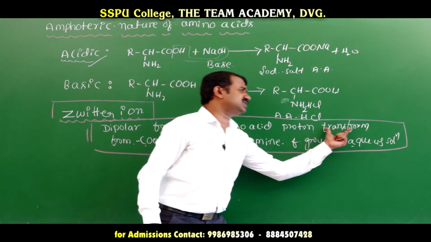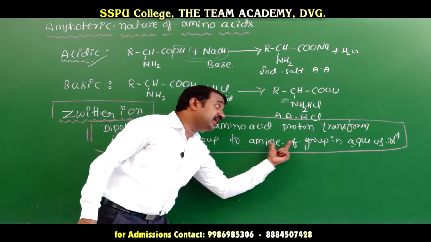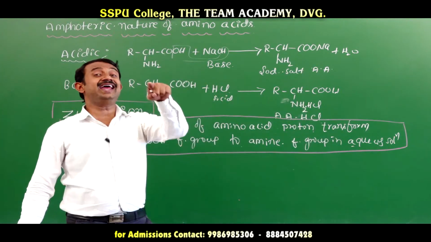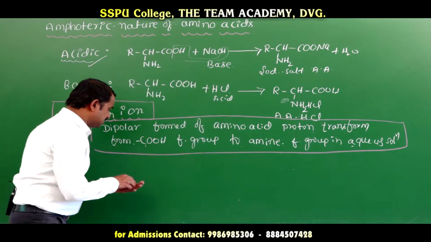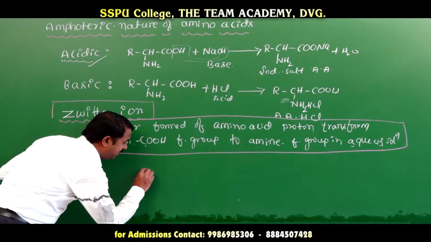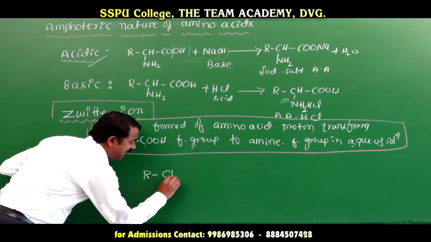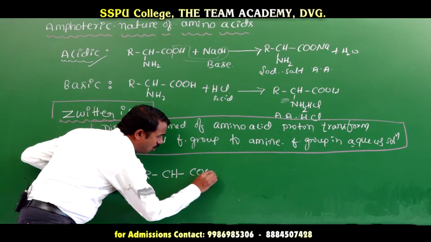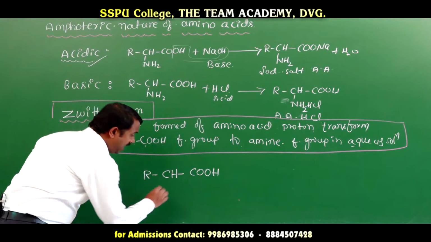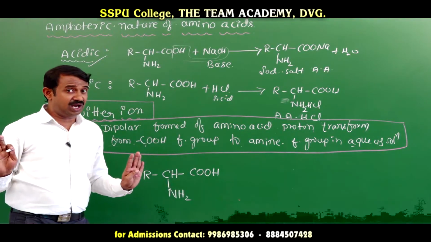Take examples: a dipolar ion exists in an equilibrium reaction. CH, COOH, and here it contains an amine. This is the general formula of an amino acid.